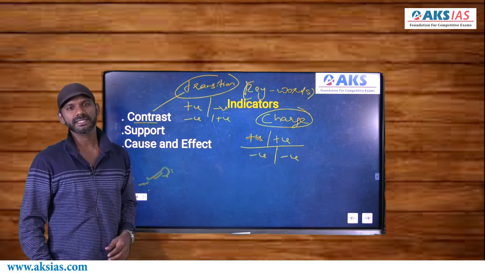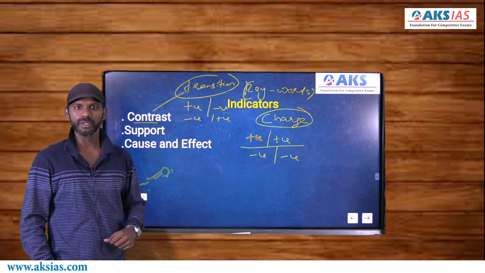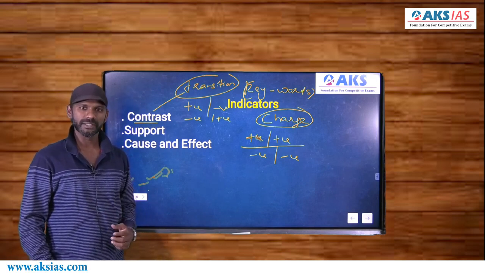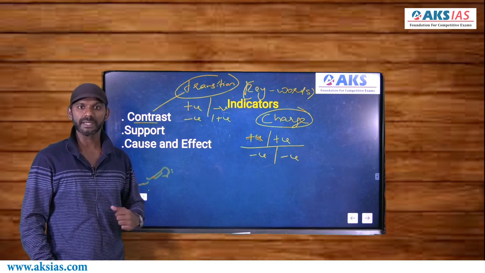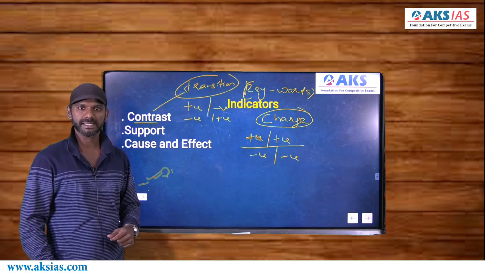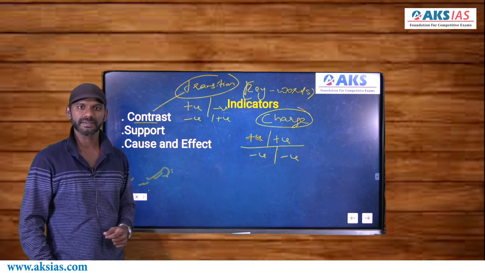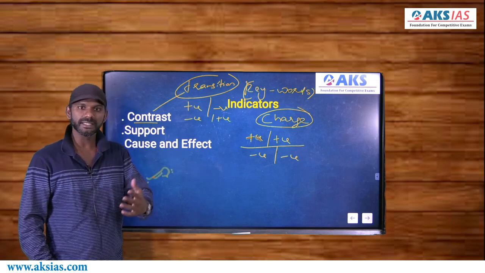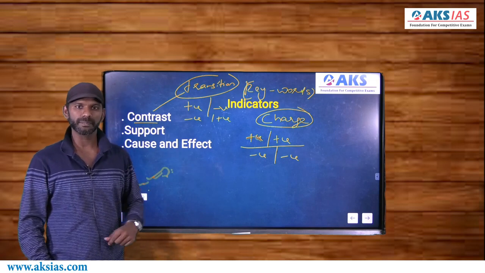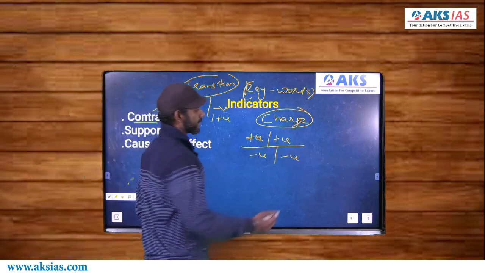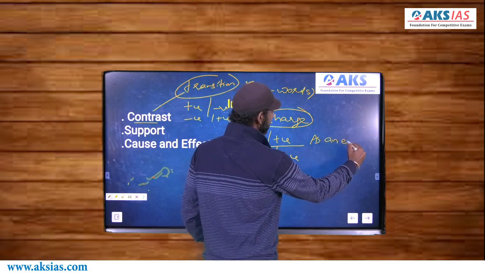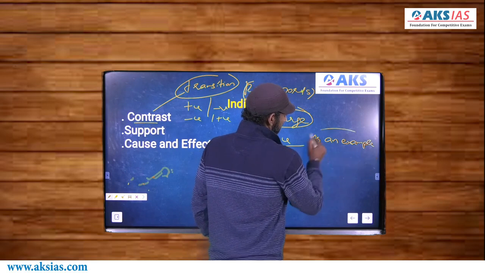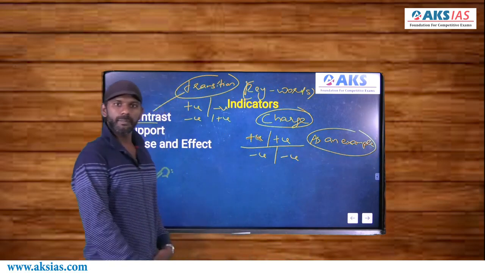Words like and, also, moreover, as well as, along with, together with, in addition to, accompanied by, besides, as a complement, apart from, other than, as an example. Now this concept is very important. As an example. An example is a support indicator.